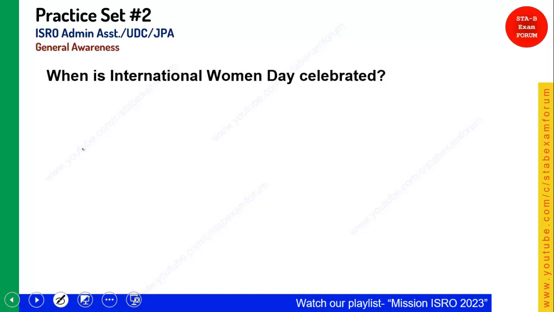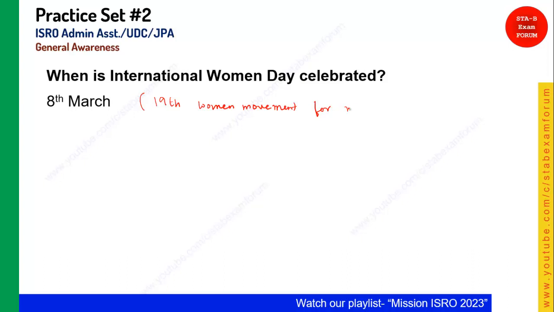So quickly coming to the first question, when is International Women's Day celebrated? A very simple one. Yes, it's 8th March. Why is it celebrated on 8th March? Because in the 19th century there was a women's movement for their right to vote.